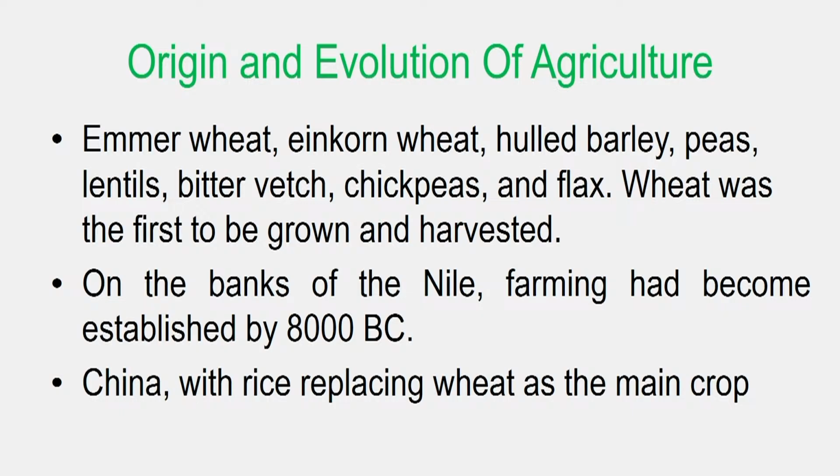In the eastern region, in China, rice replaced wheat as the main crop of cultivation. At around 5700 BC, there was the cultivation of the first rice in China. After that, around 8000 to 6000 BC, millet was first domesticated by early Sino-Tibetan speakers.